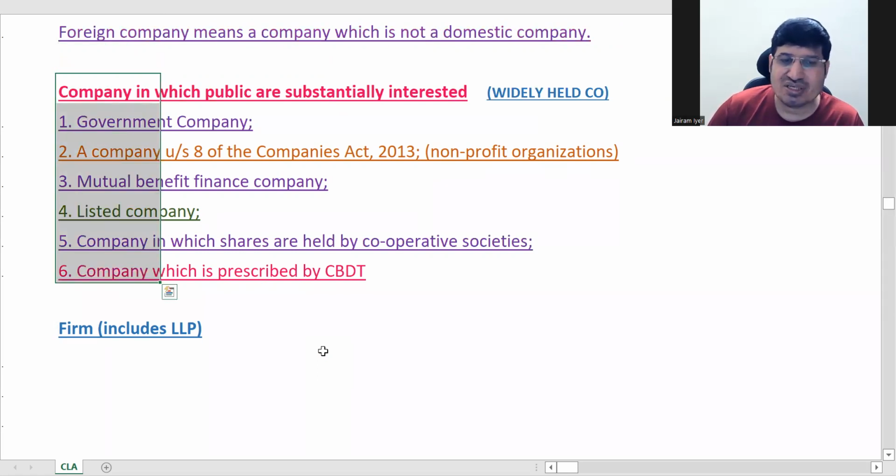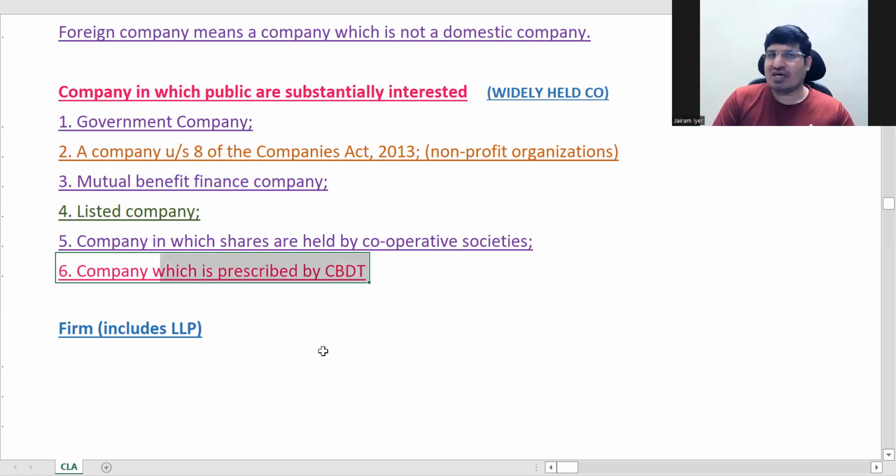So you should know this. If you do not remember the mutual benefit finance company also, just go for government company, Section 8 company, listed company, prescribed by CBDT. At least these four you can write. So you will at least get some marks out of 4, at least 3 you will get.